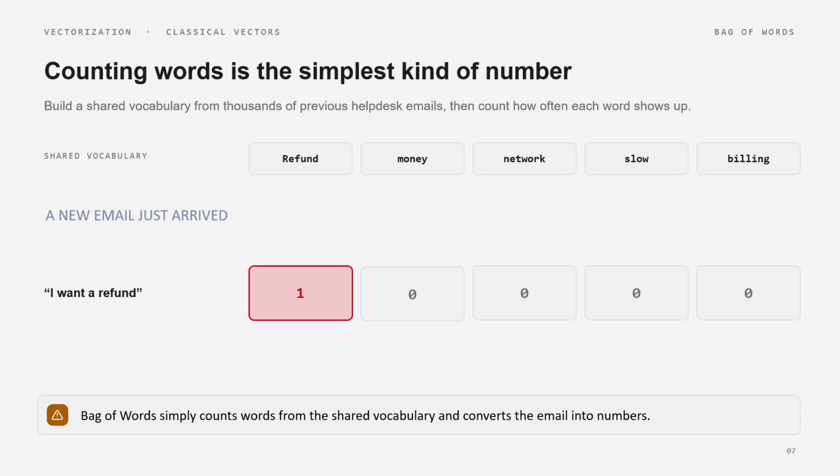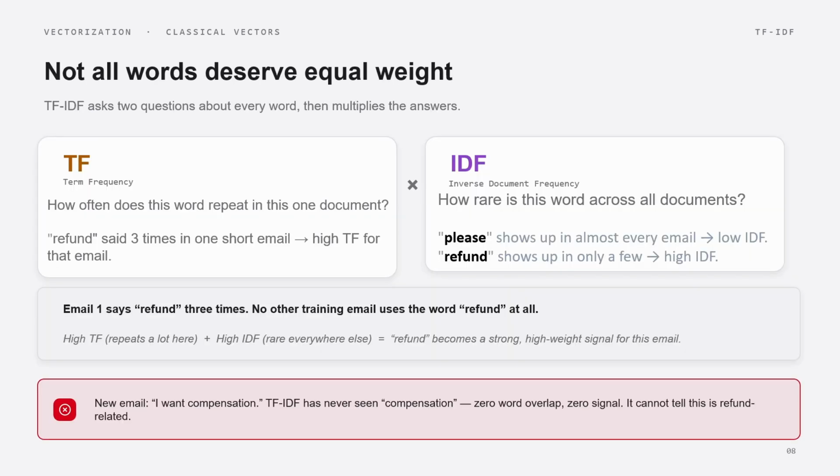Now a new email just arrived: I want a refund. Now what happens? From the pre-processing, it has the keywords want and refund. Want is nowhere appearing in our vocabulary. Only refund is appearing in our vocabulary. This email belongs to refund. Bag of words simply counts words from the shared vocabulary and converts the email into numbers. Under classical vectors, we have covered bag of words. It is simply counting of words, but that is not enough.